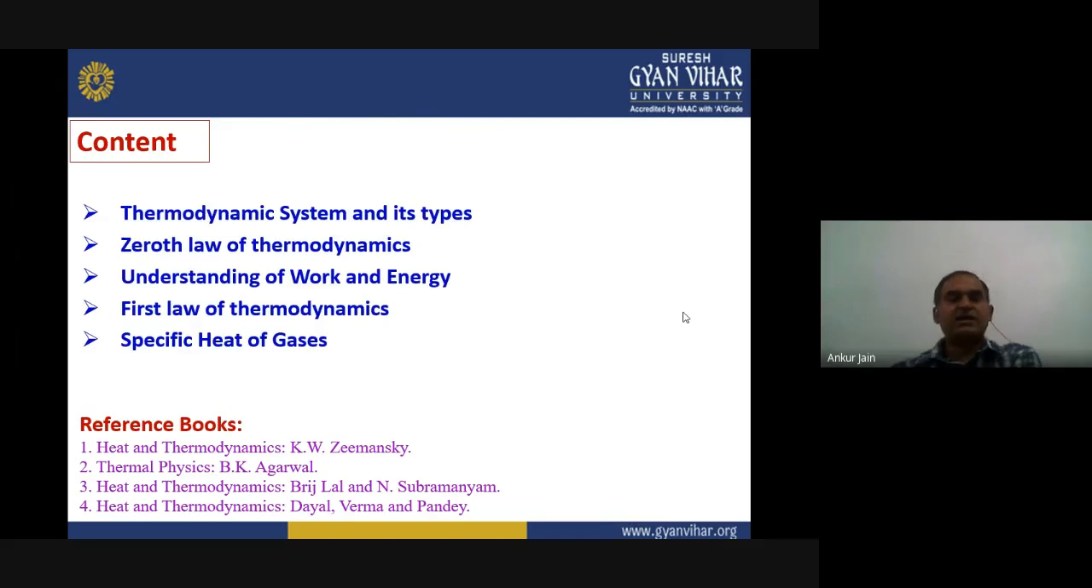And after understanding the concepts of work and energy, we will move to the first law of thermodynamics. We will define it, and we will define several terms included in this law. And finally, the lecture will conclude with the definition of specific heat. First, we will define a general definition of specific heat, which is valid for solids and liquids. But there are some special definitions or specific terms for the specific heat when we talk about gases. So this will be our final topic for today's lecture.